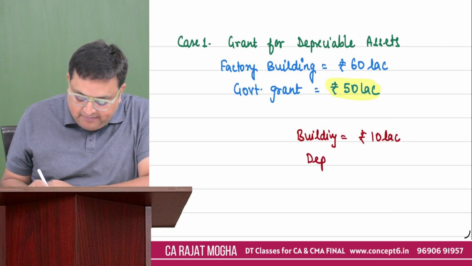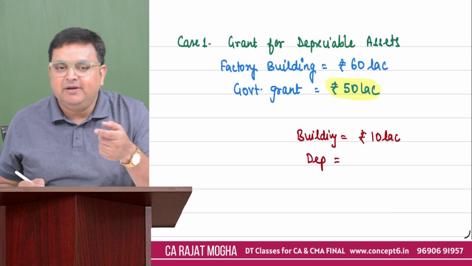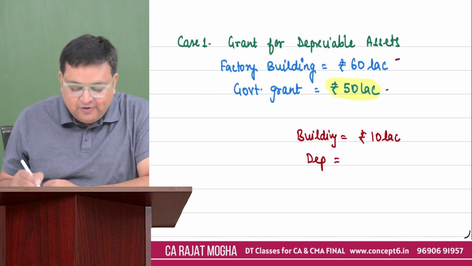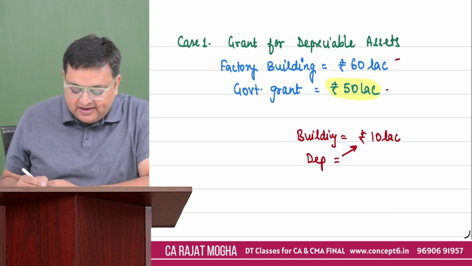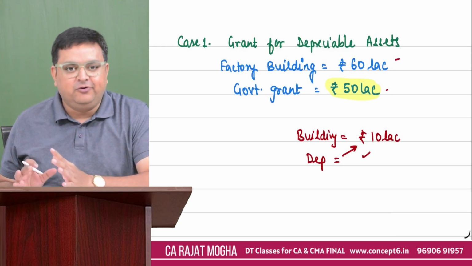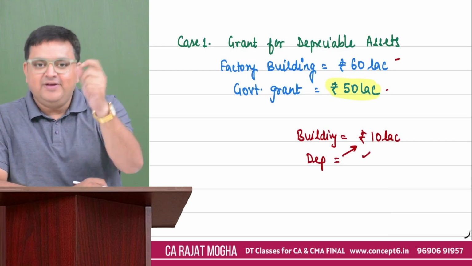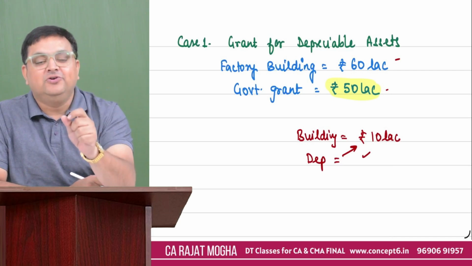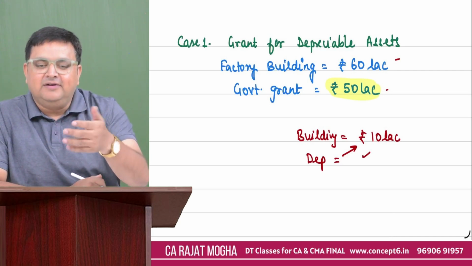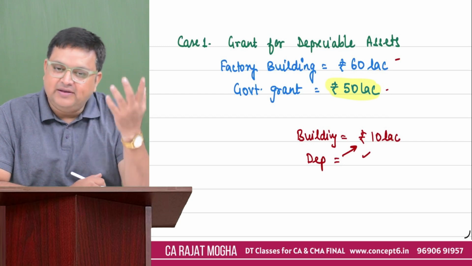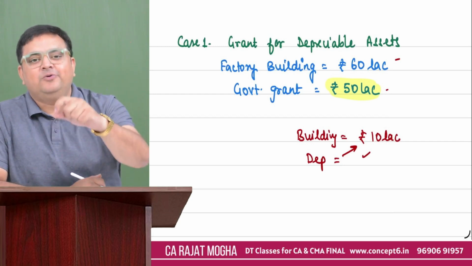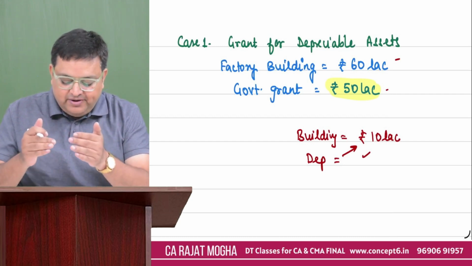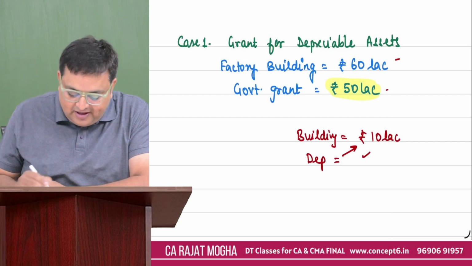And if you would like to claim depreciation also, at what rate should you claim depreciation? It is a building, 10%. So would it be on 60 lakh, 50 lakh or 10 lakh? Obviously, when you have recorded it for 10 lakh, depreciation would also be computed on 10 lakh rupees, right? So what we have actually done is applied the concept of ICDS 7. Also, we have applied the concept of actual cost as per the Income Tax Act. If I talk about the old one, it is 43(1) of 1961. The new Act 2025, it is section 39, which says that whenever you receive the government grant, it should be reduced from the value of your asset. So your asset value would be 10 lakh.